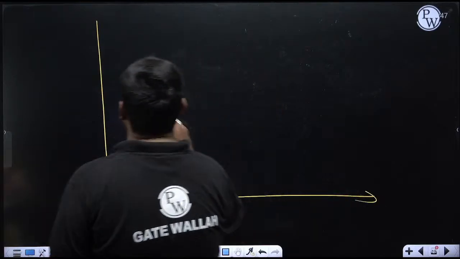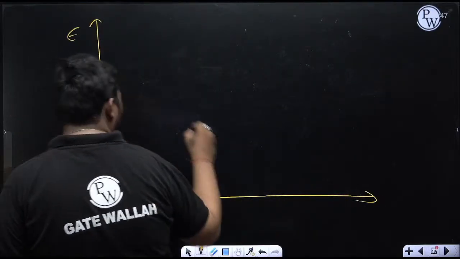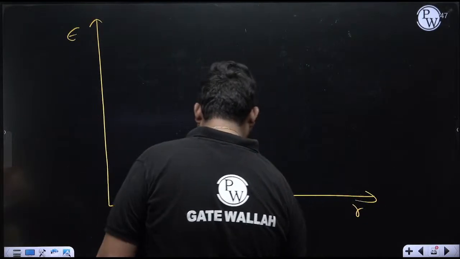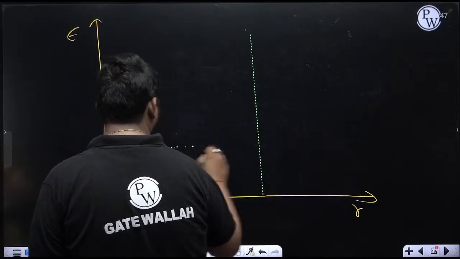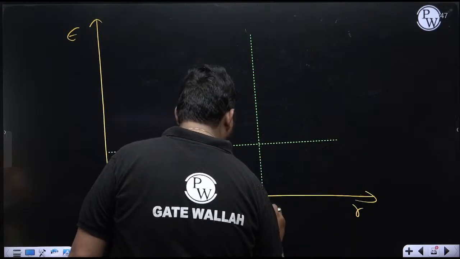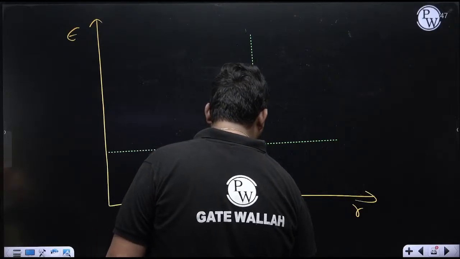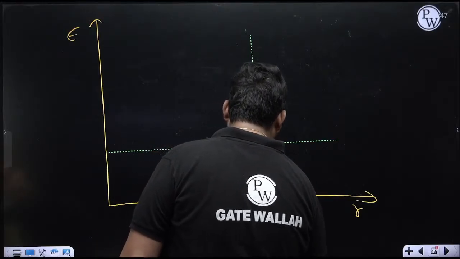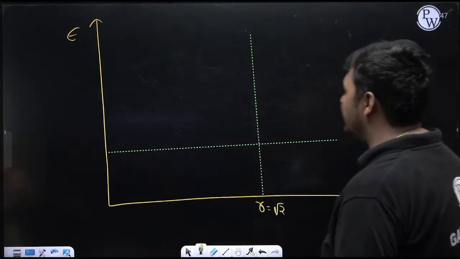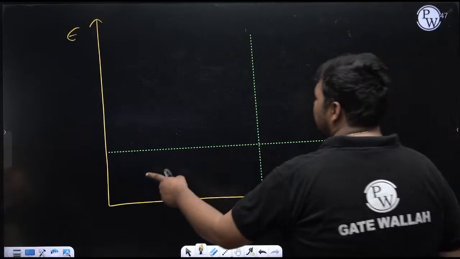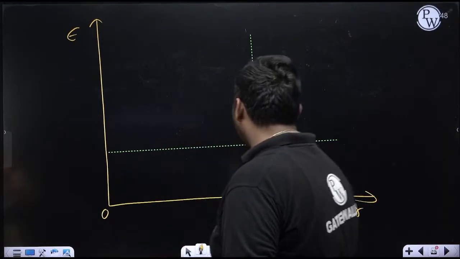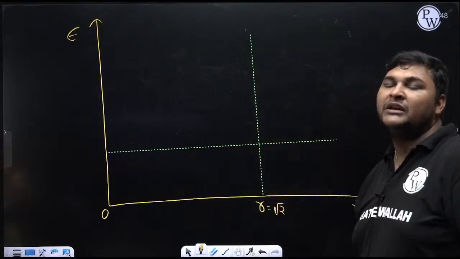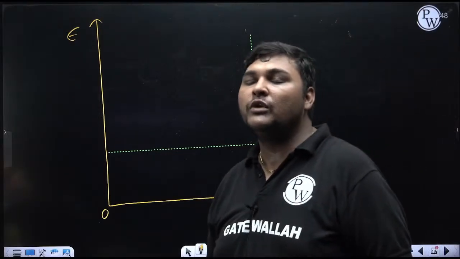We know if we are plotting the graph between epsilon and r, between r equal to 0 to root 2, epsilon will always be greater than 1, and for r greater than root 2, epsilon will be less than 1. Second conclusion, between 0 to root 2 range, if you increase zeta, epsilon will decrease, and for r greater than root 2 range, if you increase zeta, epsilon will also increase.